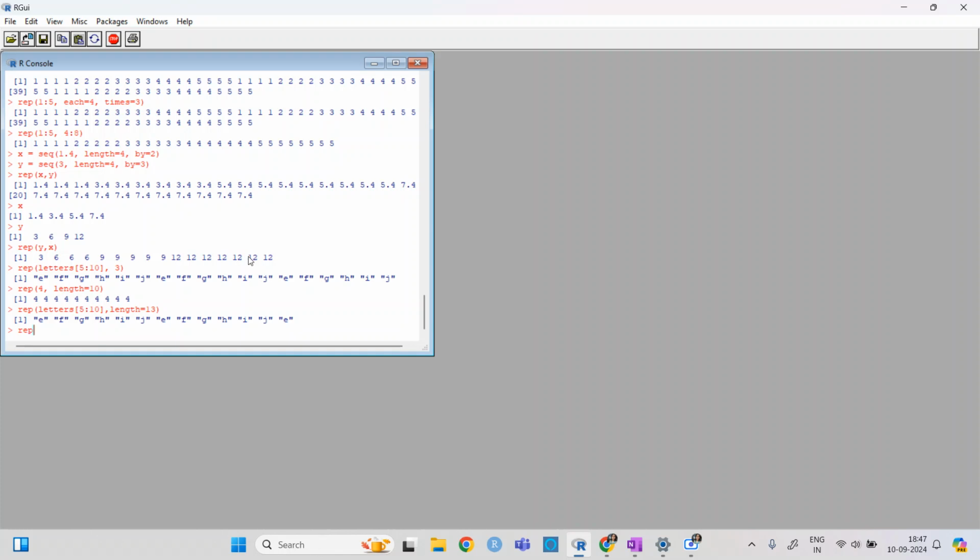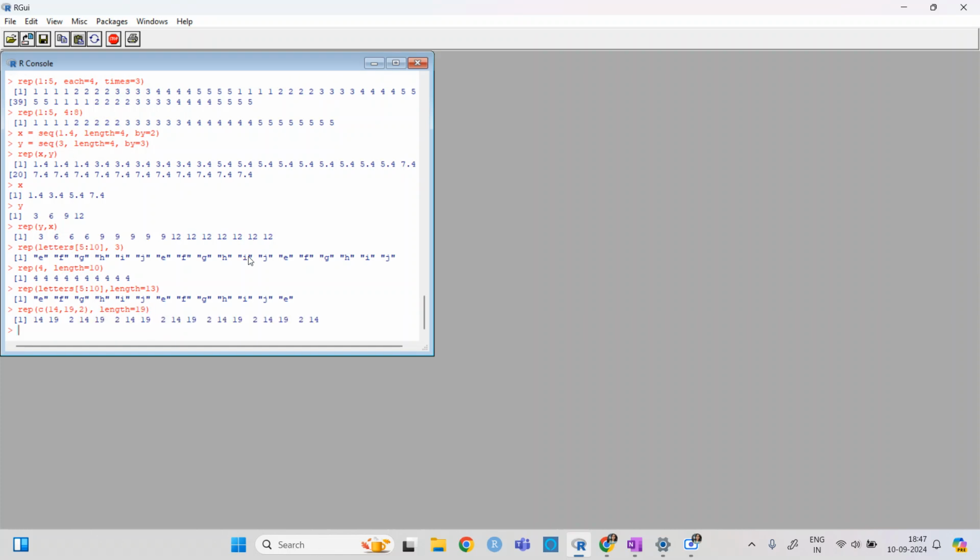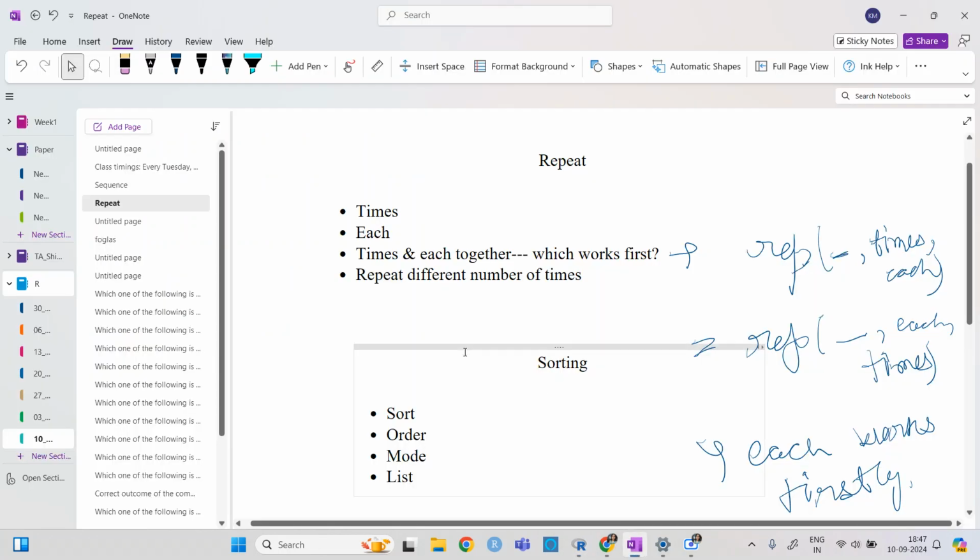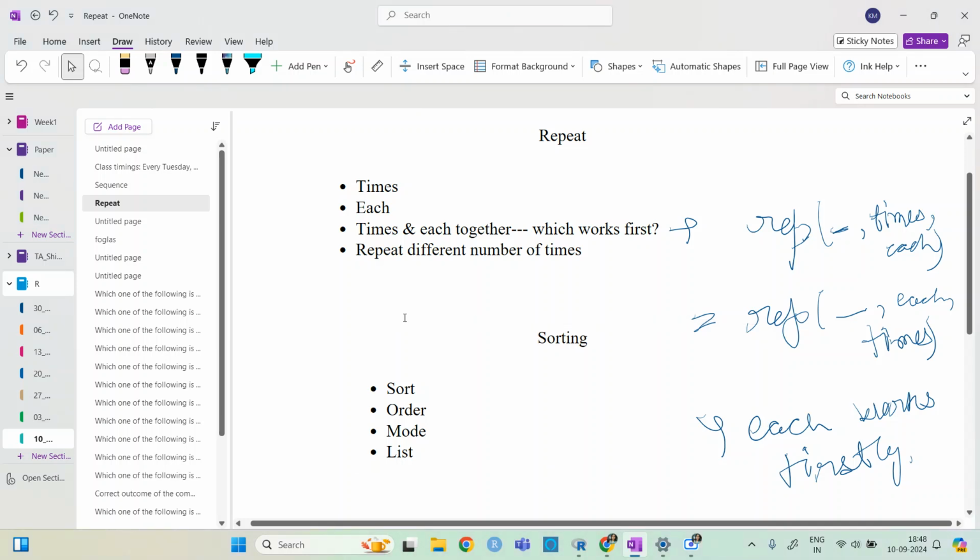So if it does not look clear exactly, say 14, 19, 2, and then length is equal to 19. Then it will write 14, 19, 2, 14, 19, 2, and so on, because it is 3. So 19 means up to 18 it will repeat, and for the last one it will be just 14. So that way length works for the repeat. Okay. So repeat is done basically.